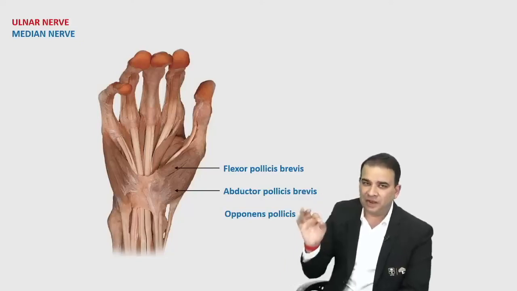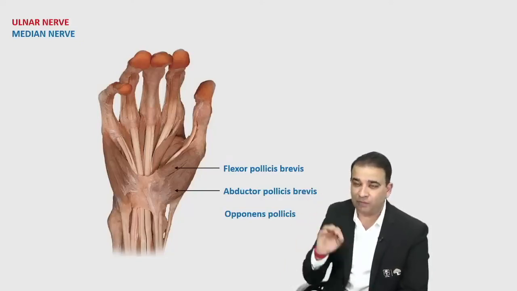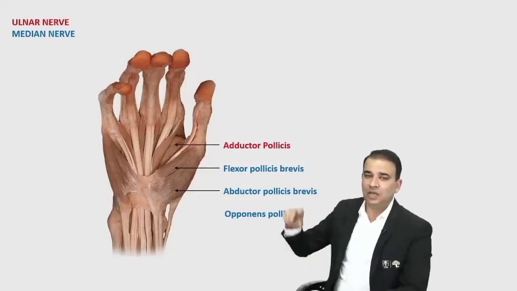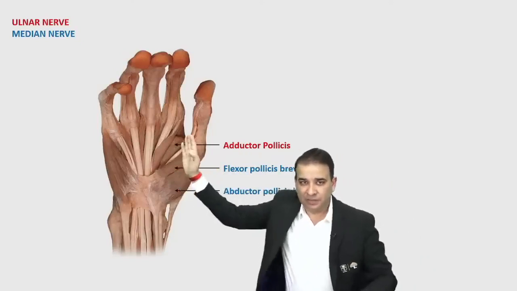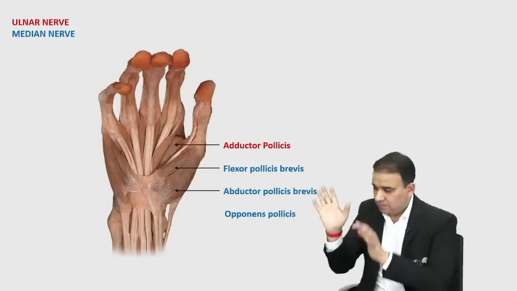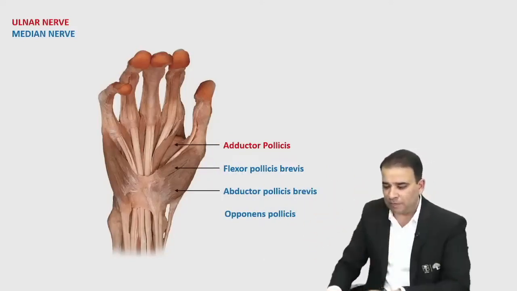But this one very important muscle, which is another image based question asked in the exam, and in future also there are very good chances, that is the adductor pollicis. Now adductor pollicis muscle, the muscle basically is coming from the shaft of the third metacarpal, and this muscle is not a muscle of thenar eminence. It's a thumb muscle only, but it is not a muscle of thenar eminence because it is coming from the palmar aspect.